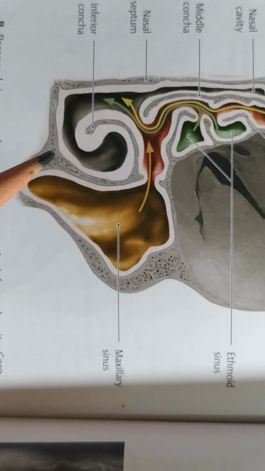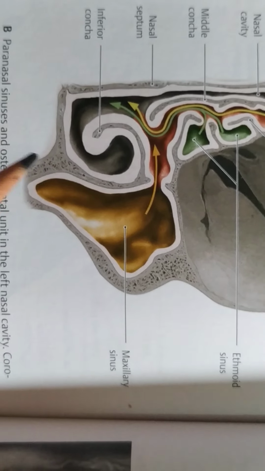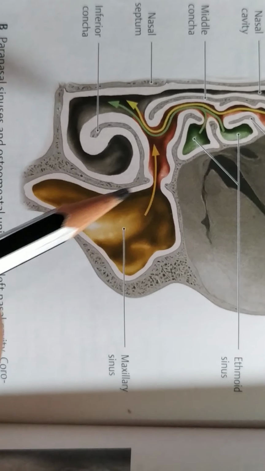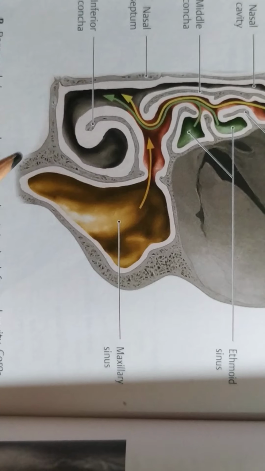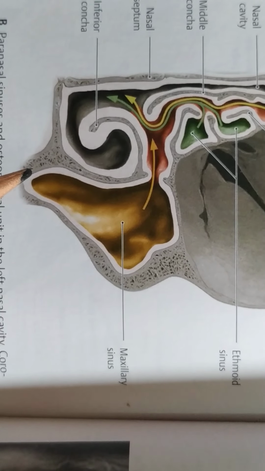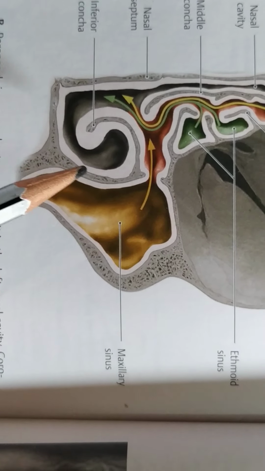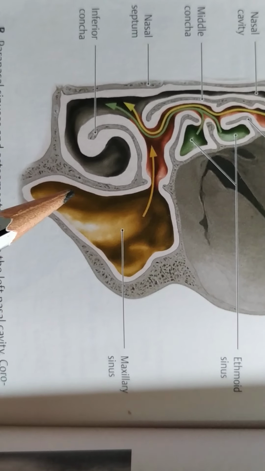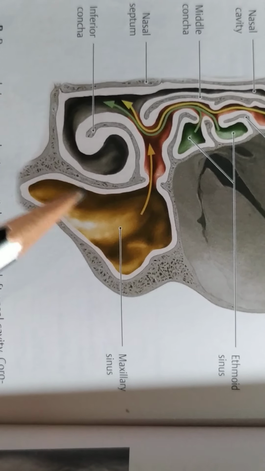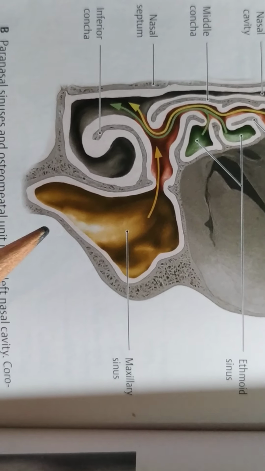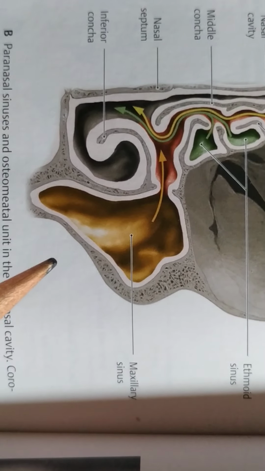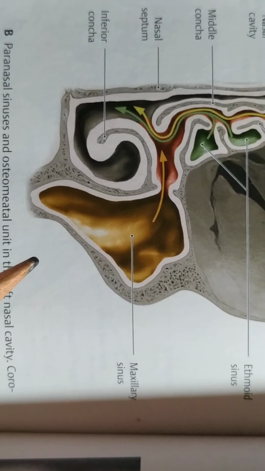The opening is reduced in size: from above by the uncinate process of the ethmoid bone, from below by the ethmoidal process of the inferior nasal concha, in front or anteriorly by the descending process of the lacrimal bone, and from the posterior side by the perpendicular plate of the palatine bone.